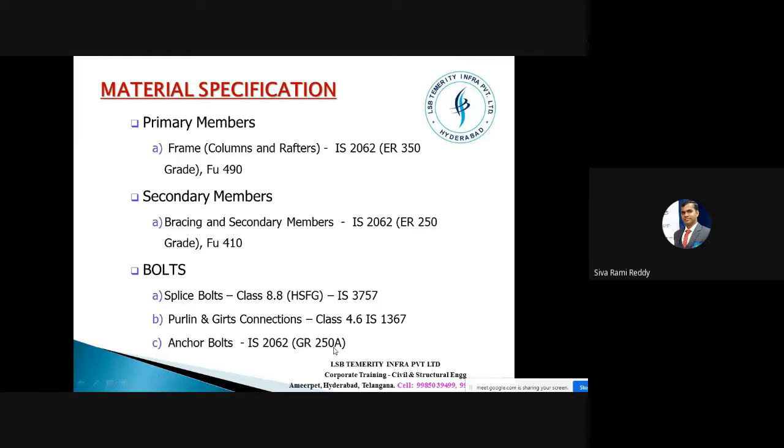Unlike RCC structures, we have n number of grades, n number of specifications, n number of profiles, n number of load cases, n number of load combinations. The analysis would also be slightly complicated when we compare with RCC structures. I'm not saying it is very difficult, but you just have to go through these things, so that it will certainly have a huge weightage for you in the market. And of course, after you are done with your education, it is obvious that either you go for higher education or you go for a job.